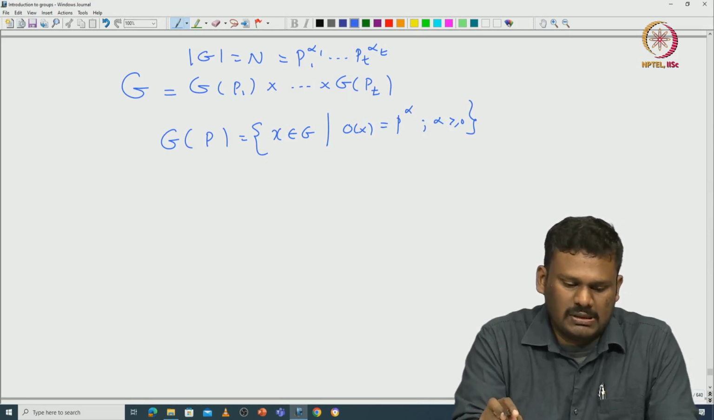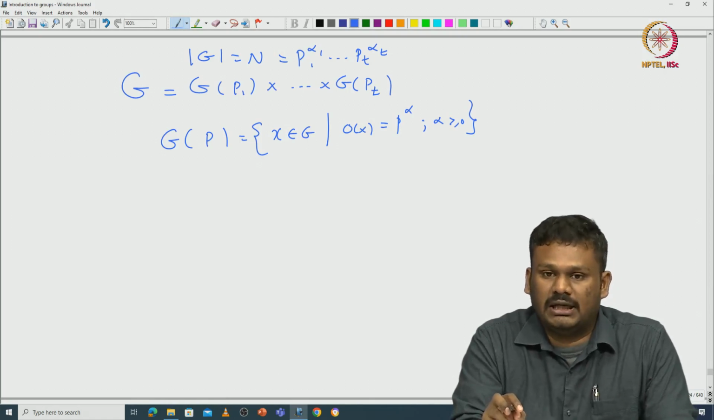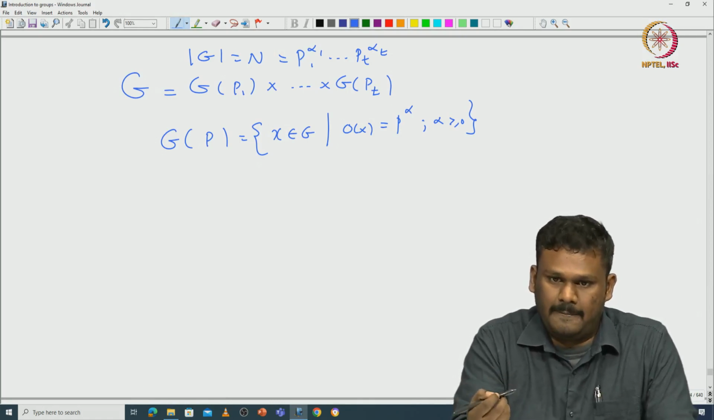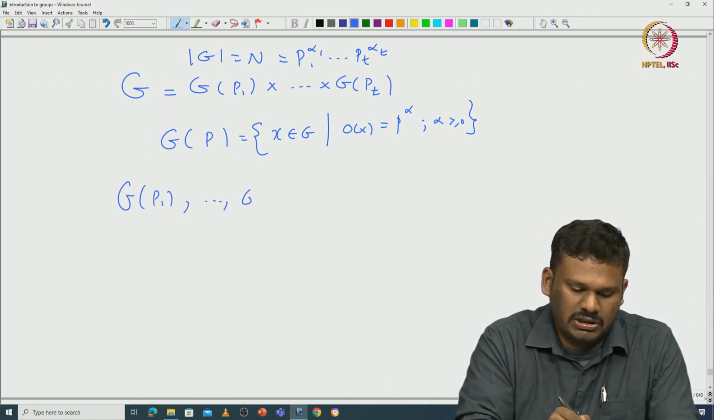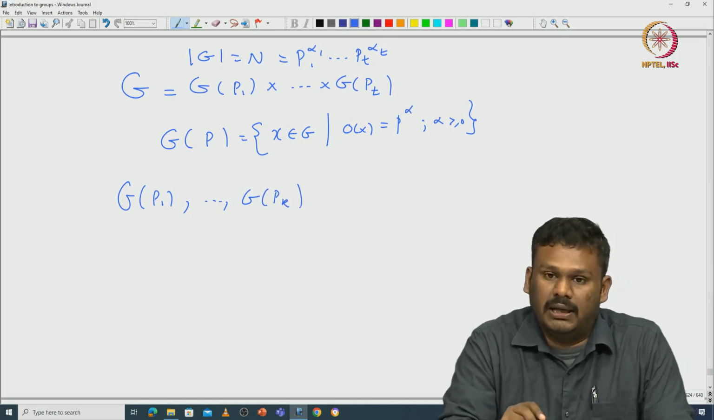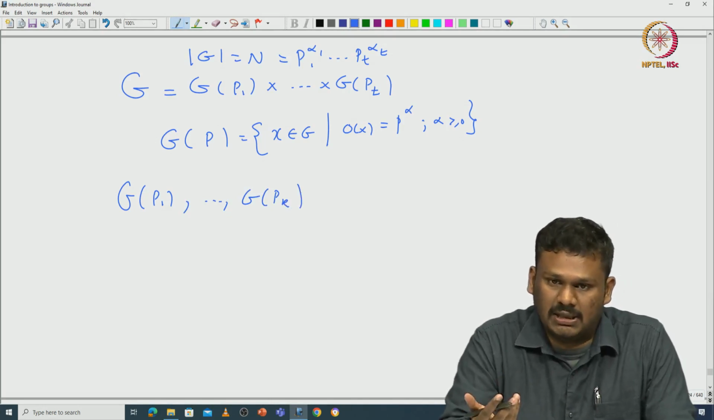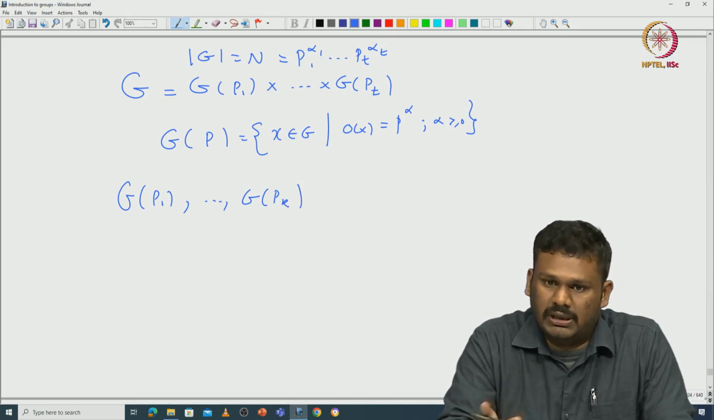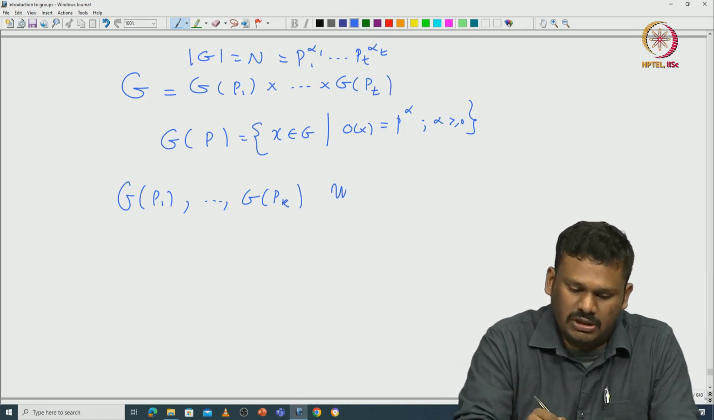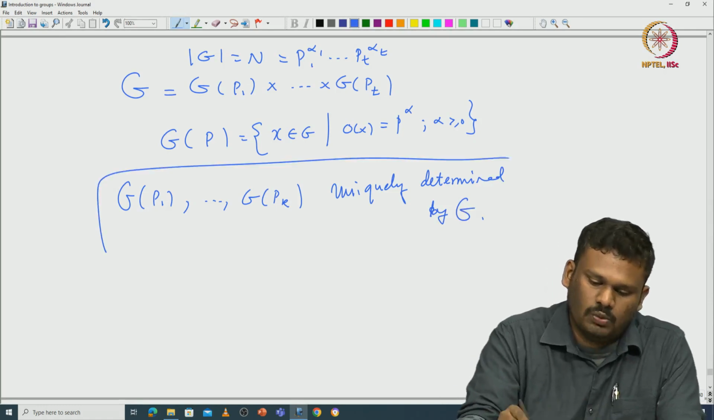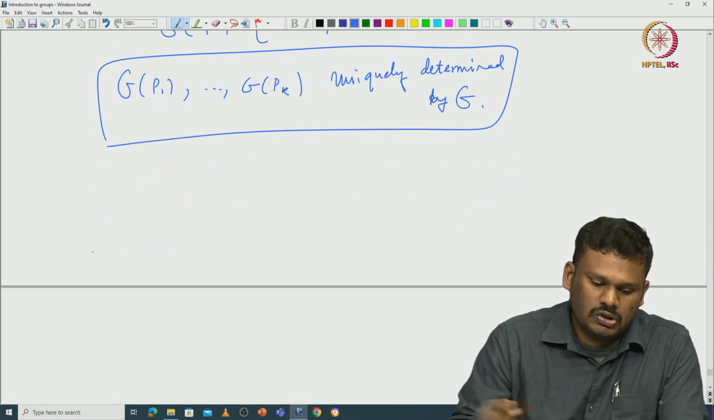Okay. So, from this you can see that this G_p is uniquely determined by the choice of that prime p. Okay. So, the collection G_p1 etc. G_pk, they are Sylow p-subgroups, and since G is abelian, they are all normal. So, they are unique Sylow p-subgroups. So, because of that they are uniquely determined by G.